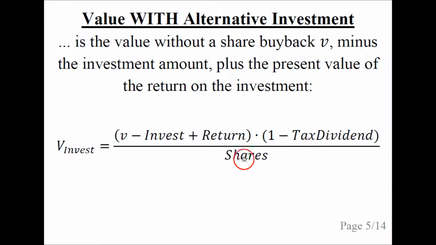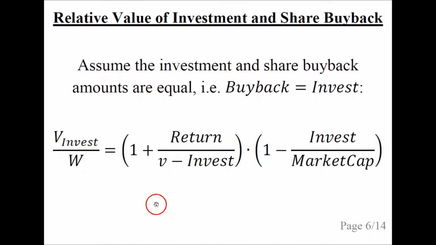The per share value is divided by the number of shares, which doesn't change because there is no share buyback, and it also takes a dividend tax into account. It is denoted capital V subscript invest. The relative value of an investment and share buyback is found by taking the definitions of the value with the investment divided by the value with a share buyback. And assuming that the buyback amount equals the investment amount, the result is this formula here.